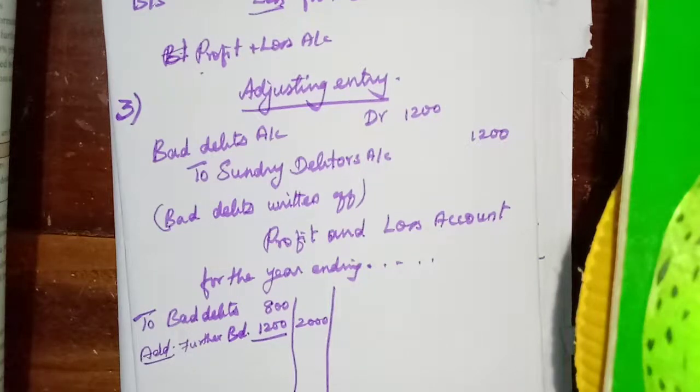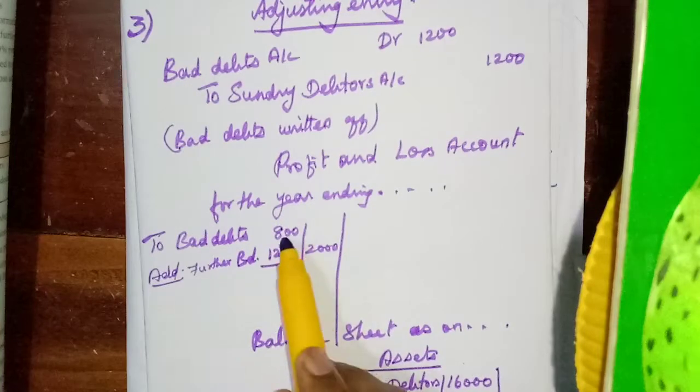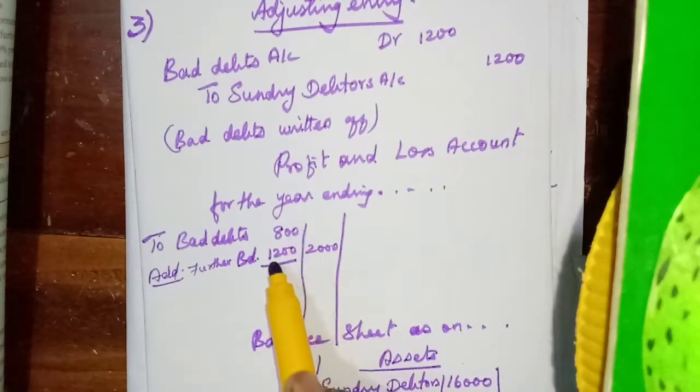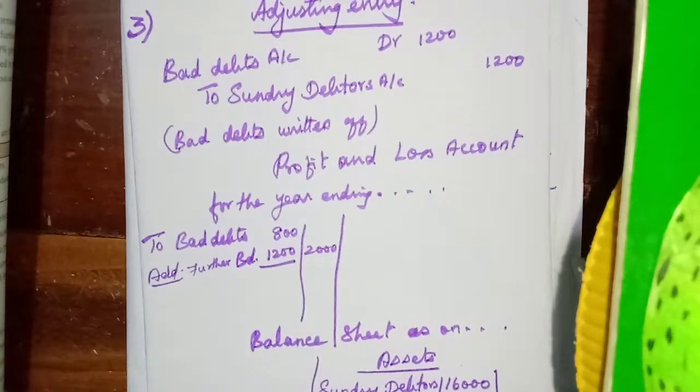Less bad debts. The first one 800 is available in the trial balance that we have entered here. Okay. So the trial balance item will appear once, but the adjustment item will appear twice. So once we have entered here, second time we need to deduct from the sundry debtors. Now you write the amount. 8, 5 minus 1, 4, 1. Okay.